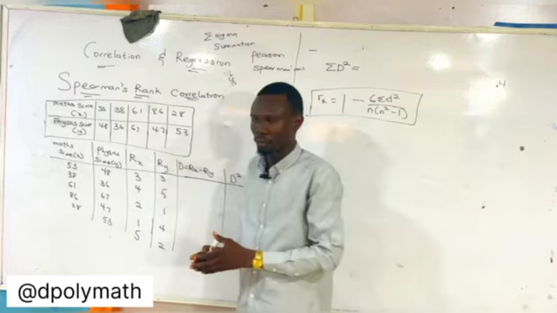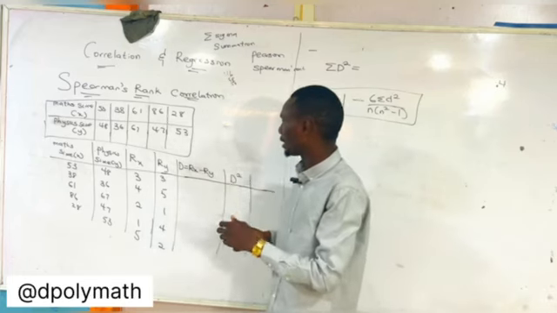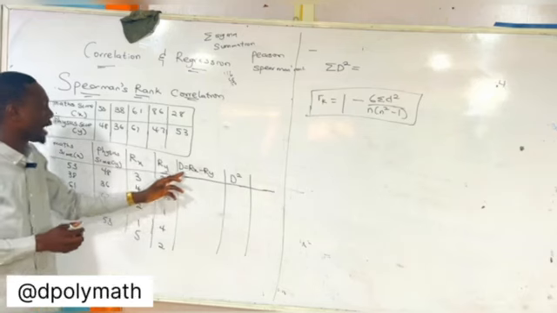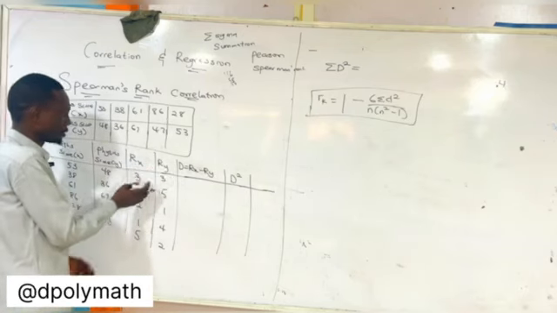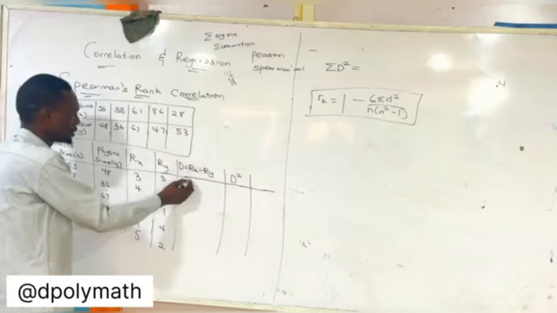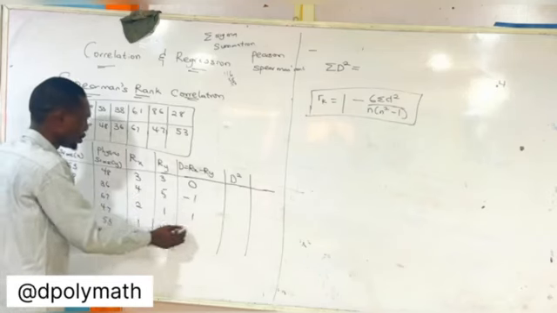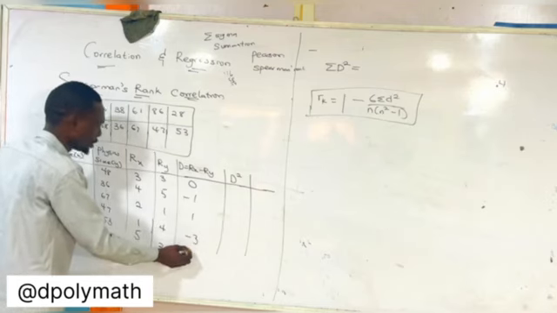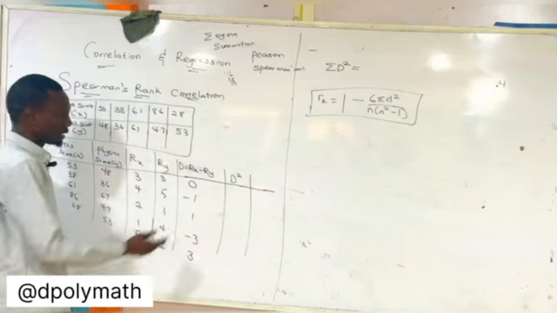So you have to rank them first of all, in most cases from highest to lowest value. Now after ranking them, I have my Rx and my Ry. Now I subtract the ranking of the x and the y together. So I have 3 minus 3 which is 0, 4 minus 5 which is minus 1, 2 minus 1 which is 1, 1 minus 4 which is minus 3, and 5 minus 2 which is 3.